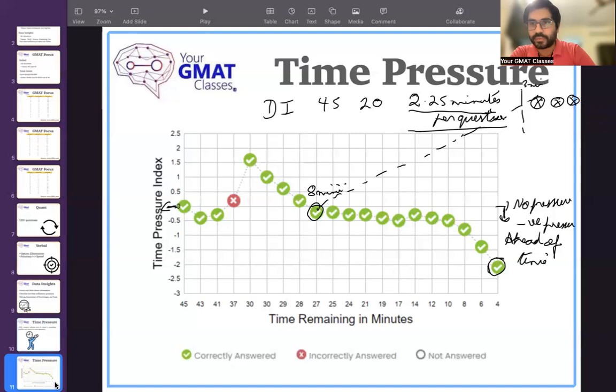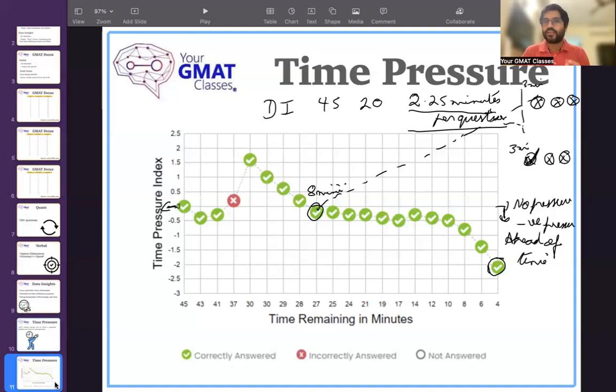Because of the added time pressure, there's a very high likelihood that in the last 3 minutes, if you have 3 questions, you will get either one correct and two wrong, or you will get all three wrong. Because data sufficiency questions are slightly lengthier and it easily takes more than 2 minutes to solve one on average. So this time pressure graph is very important, or basically, in other words, pacing your exam is very important.